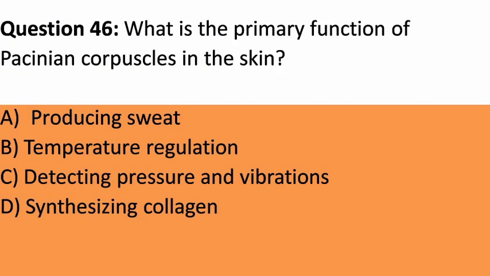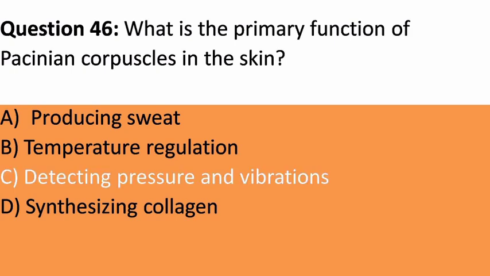Question 46. What is the primary function of Pacinian corpuscles in the skin? A. Producing sweat. B. Temperature regulation. C. Detecting pressure and vibrations. D. Synthesizing collagen. Answer. C. Detecting pressure and vibrations. Explanation. Pacinian corpuscles are nerve endings responsible for detecting deep pressure and vibrations in the skin.